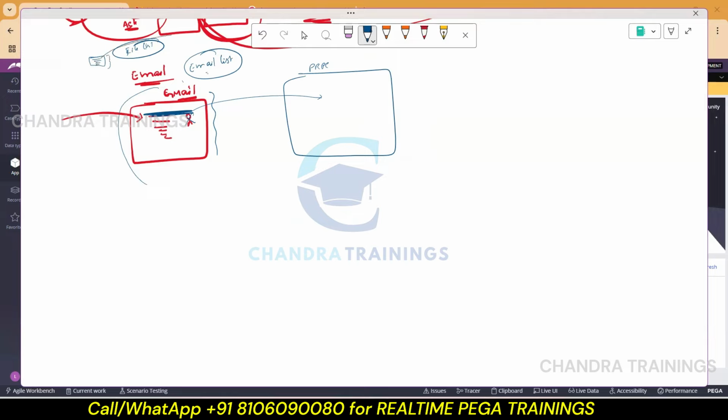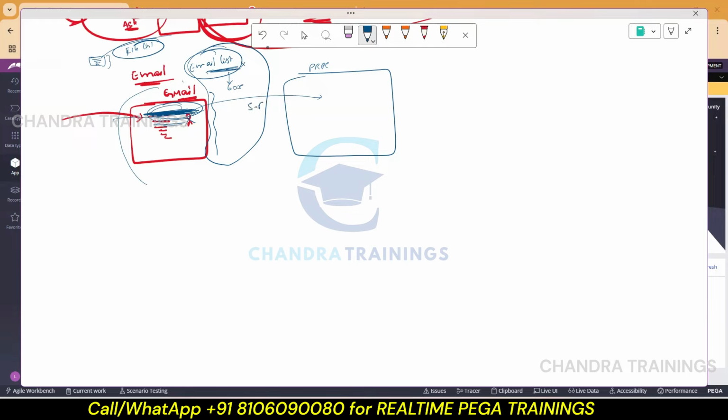But in email listener, we have an option to process only one email at a time. Once an email is received, the email listener polling time will be 60 seconds. Once in 60 seconds, it will wake up and try to process all the emails received by that time. It has to process the first one. So once the email listener identifies an email, it cannot do further processing on its own.